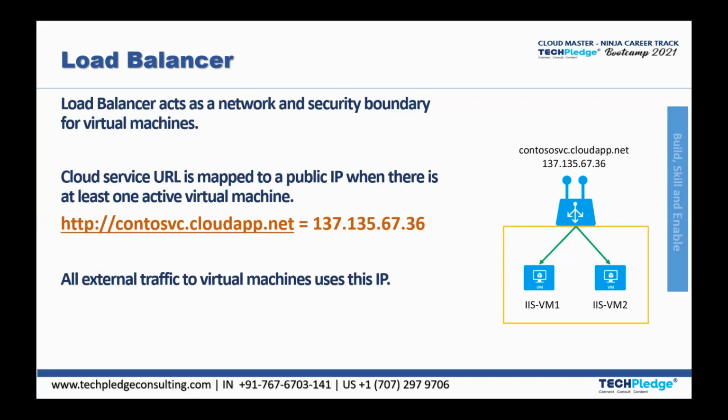Whenever you want, you can hit the particular DNS or the particular public IP, that is the load balancer showing to the outside world, to the public, and it would redirect you to the particular application or website, irrespective of what virtual machine or what server is helping you out. This would be all the work and the tension of the load balancer, to choose which is the active server right now to serve you.